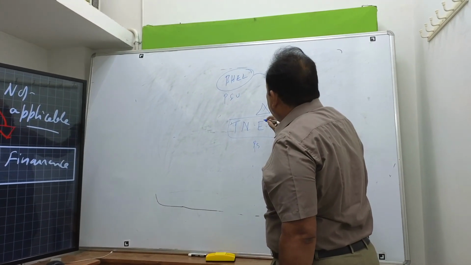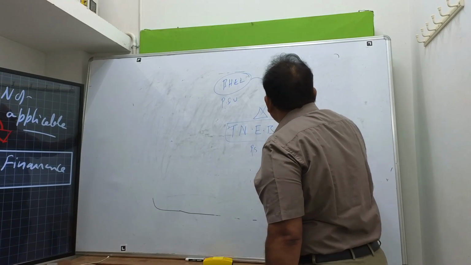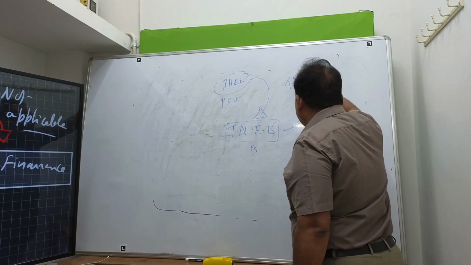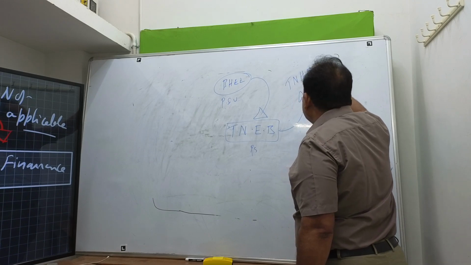Or this Tamil Nadu Electricity Board provides these services to, let us say, Tamil Nadu Housing Board.